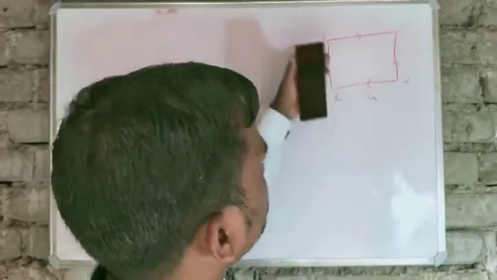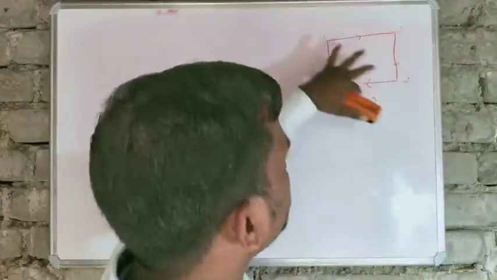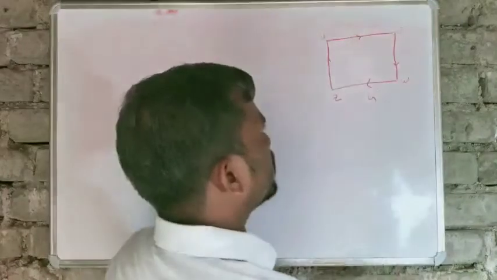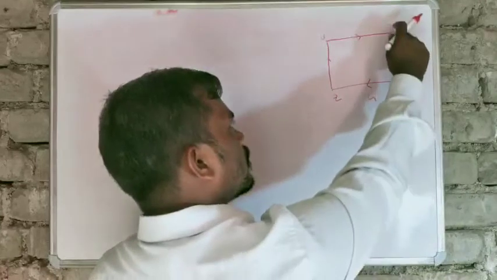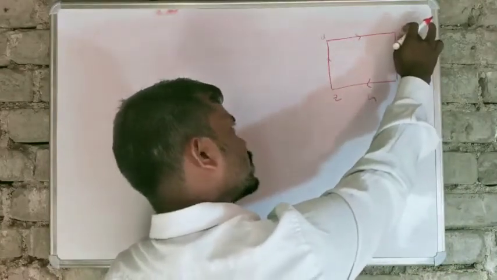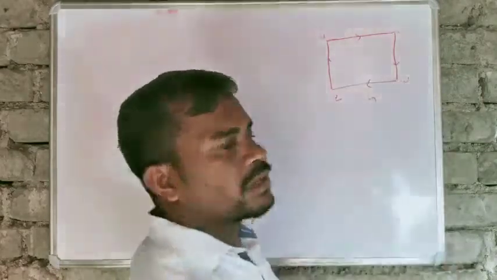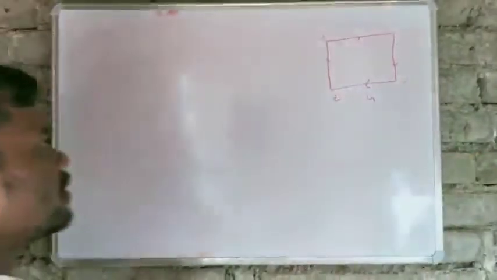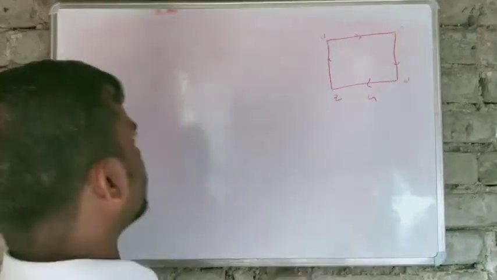U is adjacent to v because the direction of the edge is from u to v. Similarly, v is adjacent to w because there is an edge whose initial point is v and whose terminal point is w. Similarly, we can define the adjacent vertex of a vertex.